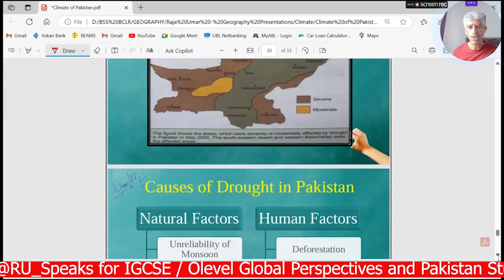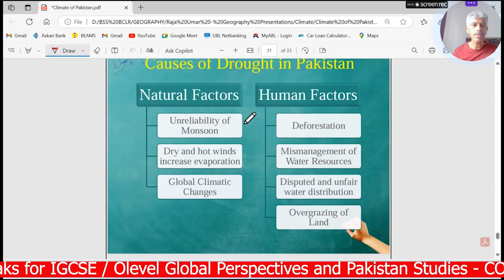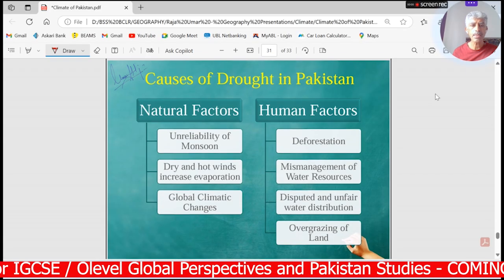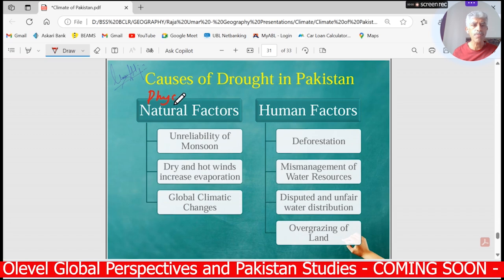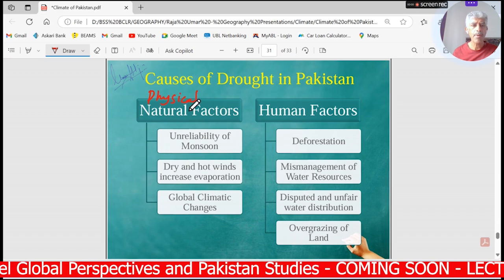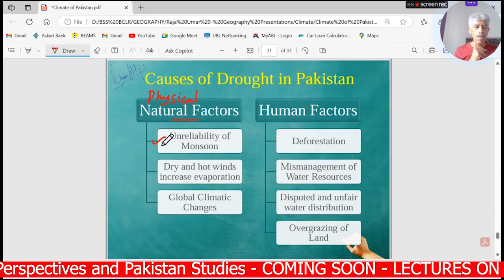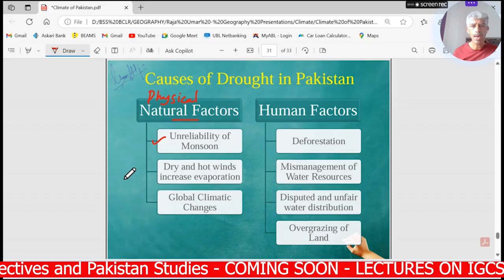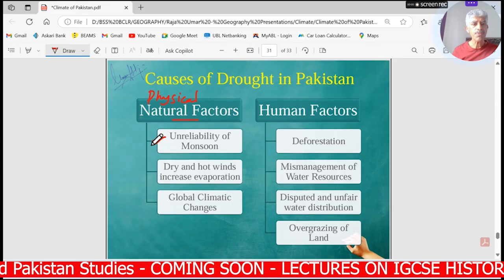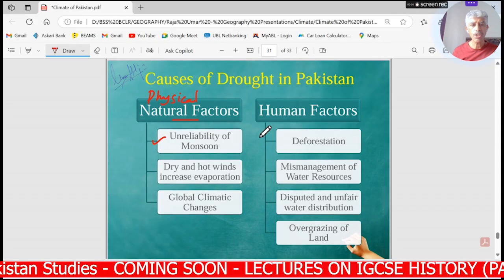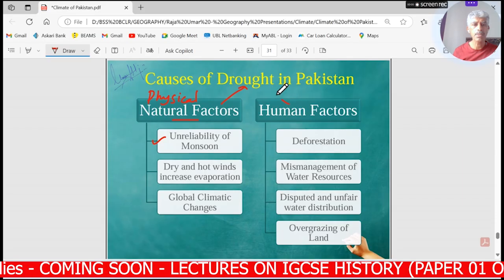And next one. Now the causes of drought. There are certain natural factors and there are certain human factors. As I told you the other day as well, the natural factors might also be known as the physical factors, the same thing. Excuse me, having some issue with my throat today. So there are certain natural factors and there are certain human factors which are causing drought in Pakistan.